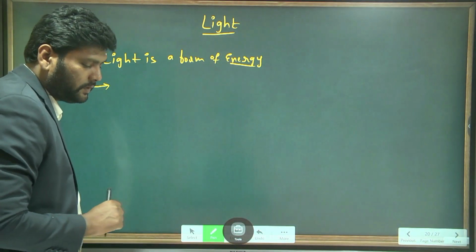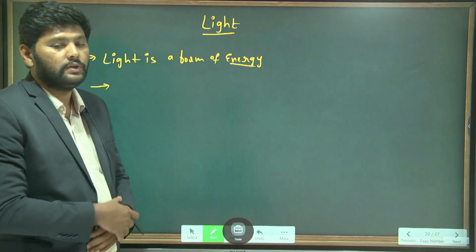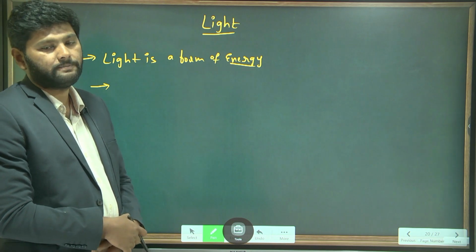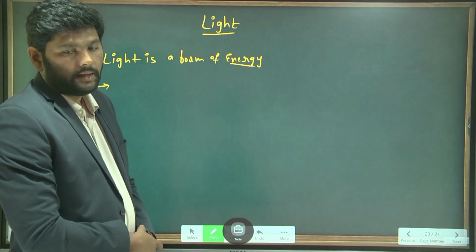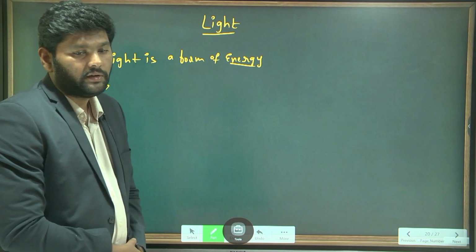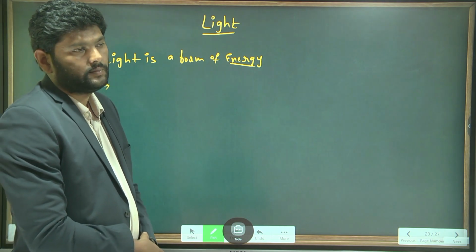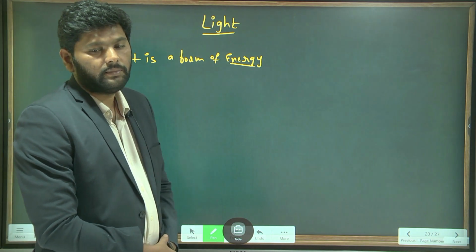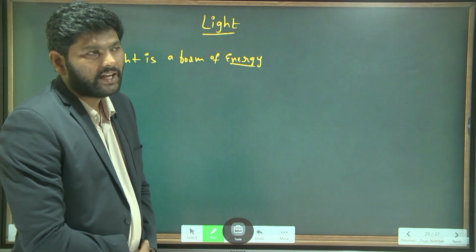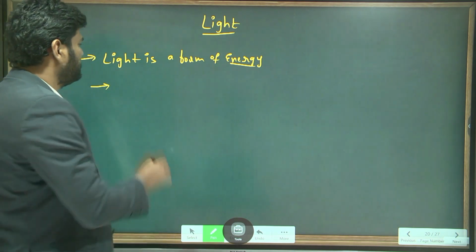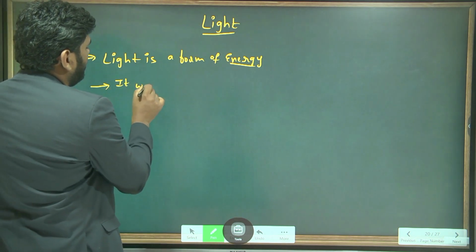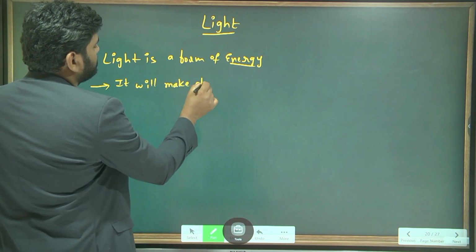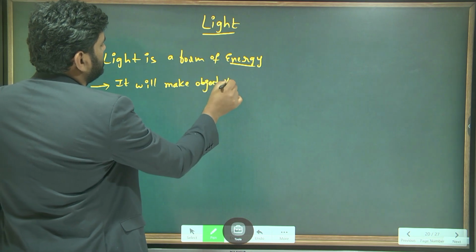Next, what will light do? What does light do for us? What does it help us with? Light is a form of energy, that is one thing. And it will make objects visible.